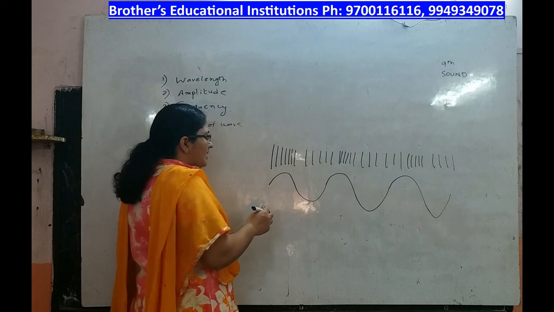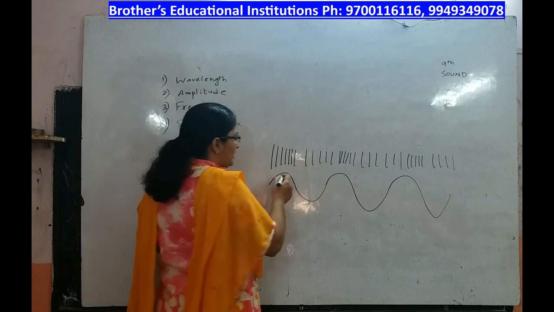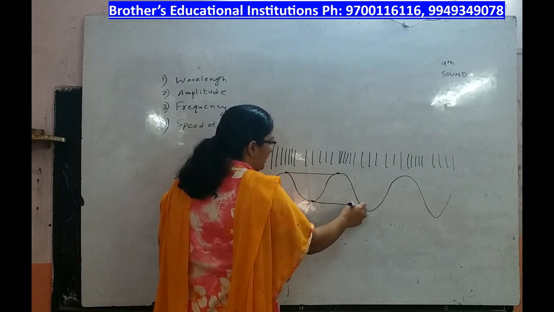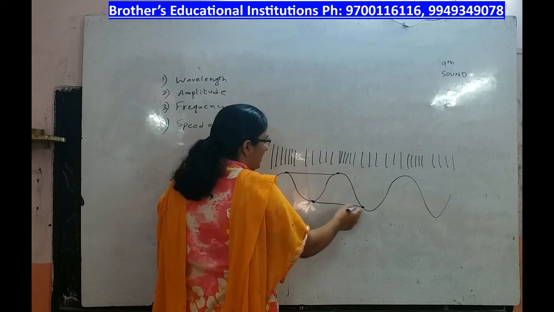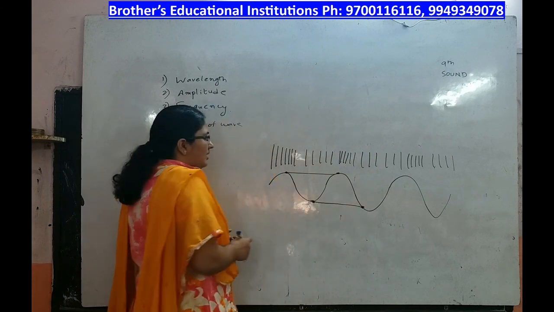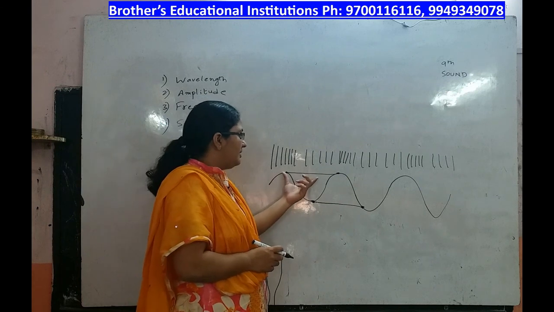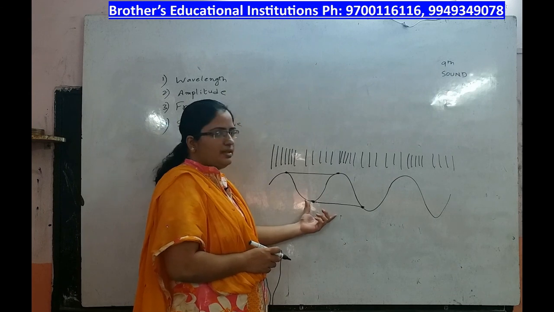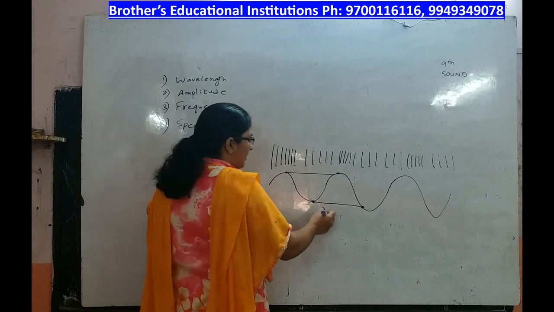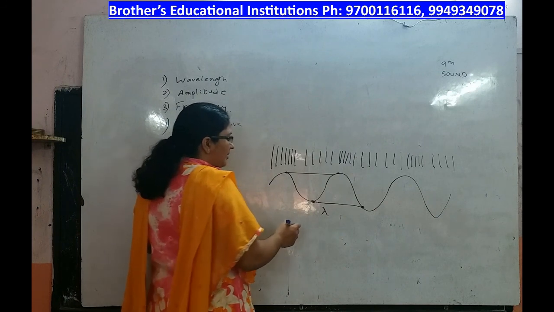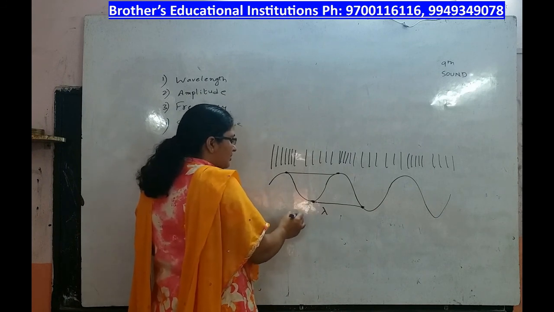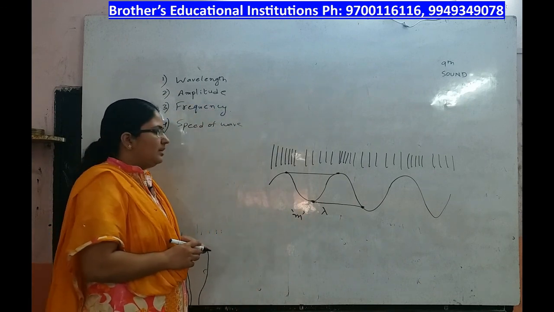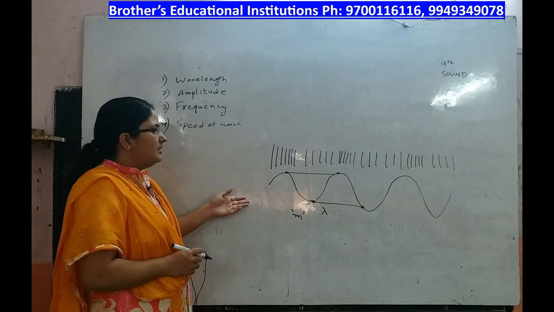Now, what is wavelength? Wavelength is the distance between any two successive same points on any two successive crests or any two successive troughs. It is denoted by lambda. Since lambda is a distance, the SI unit for lambda is meter. So that is about wavelength.